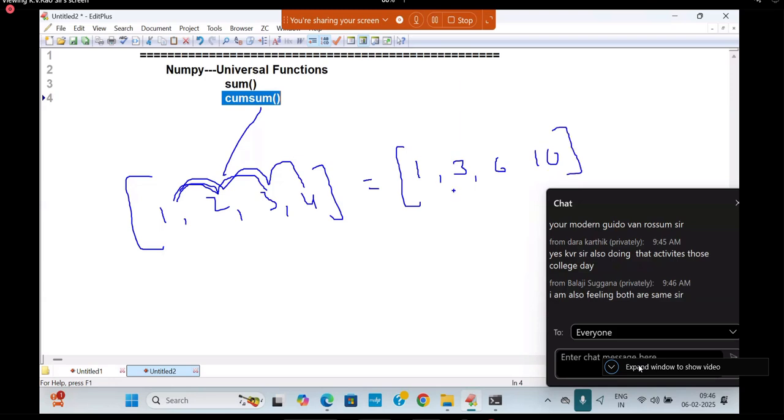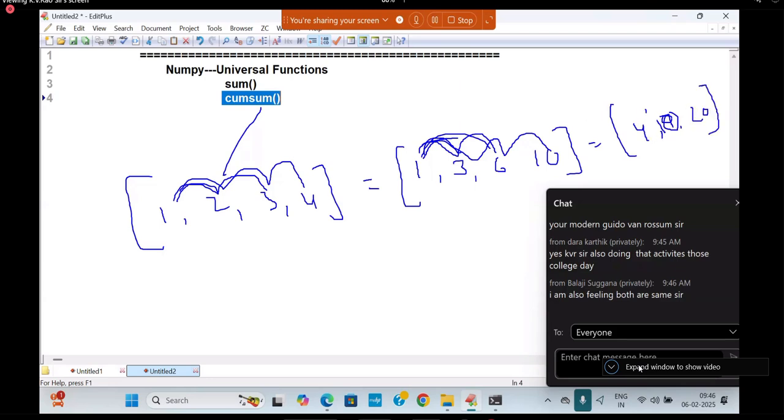Two times cumulative I want. 1 plus 3 is called what here? 4. Next, 1 plus 3 plus 6 is called what? 10. Yes, 10. 1 plus 3 plus 6 plus 10 is 20. That is called a second cumulative sum.